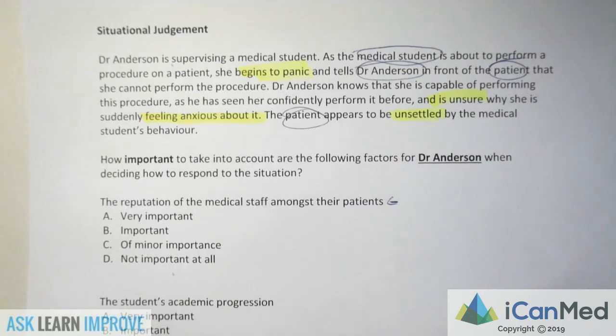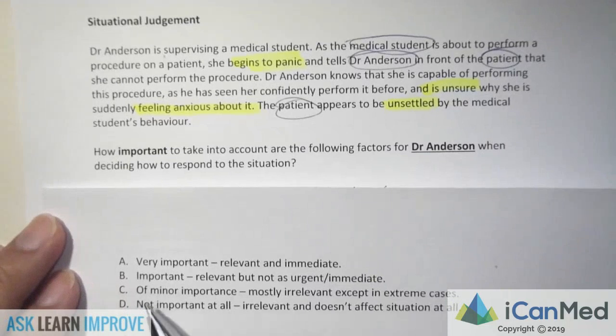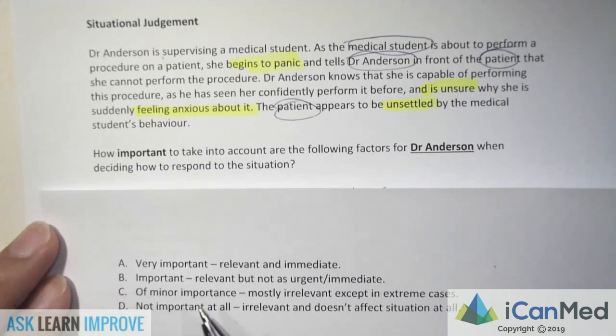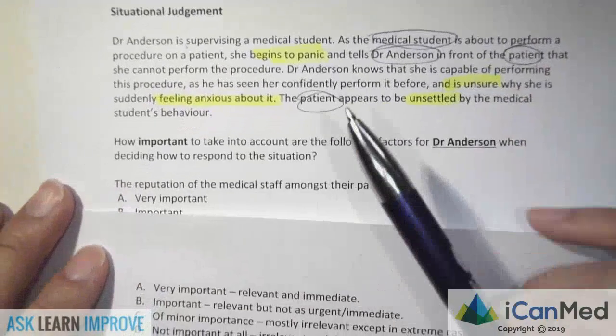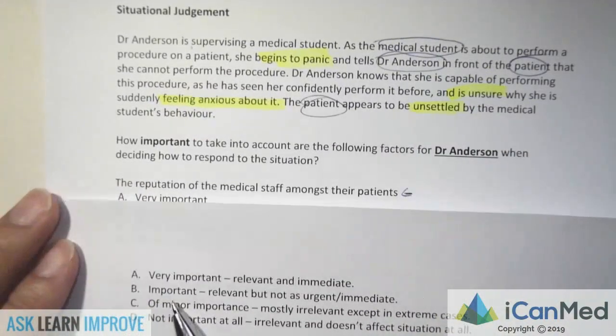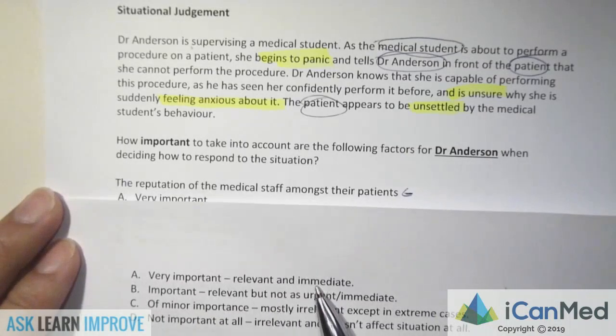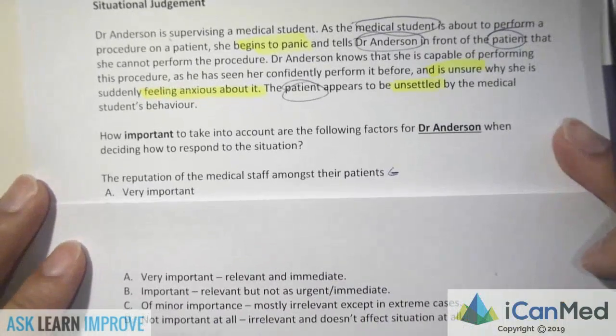Now, a quick key to help us answer the question. If it's very important, it's relevant and immediately relevant. If it's B, important but not very important, it's still relevant, but not as urgent or immediate. So that's what constitutes a B.